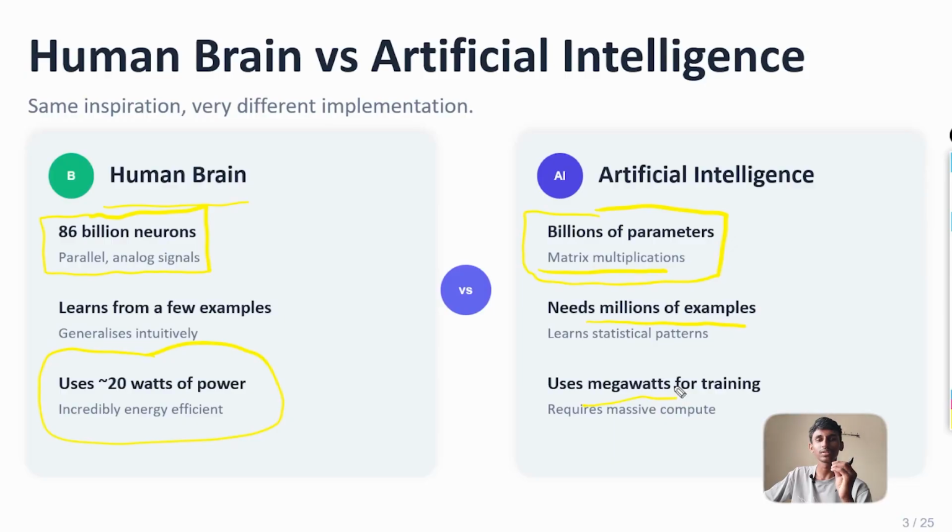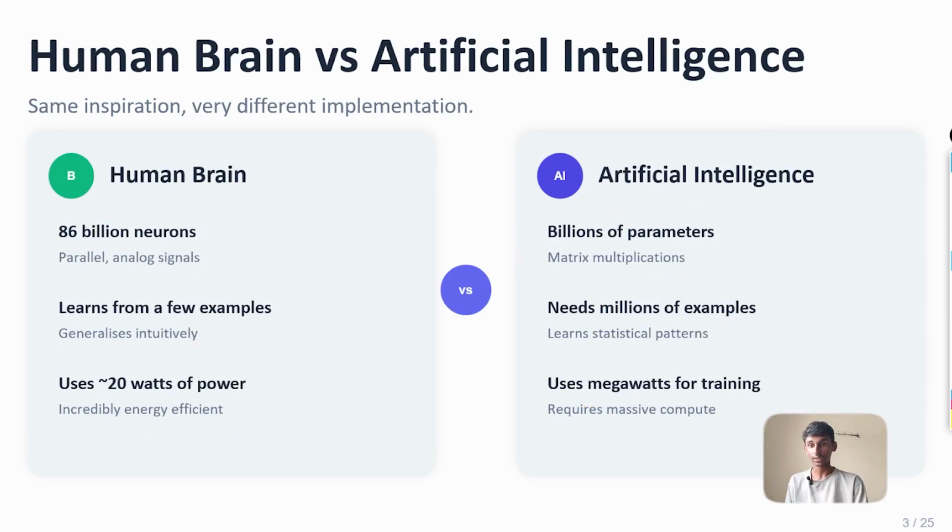We are using literally tons of water for cooling the system servers that are used by artificial intelligence. So we are energy efficient, but it is not, and it actually requires a lot of data to train itself. So that's the difference between the artificial intelligence brain and the human brain.